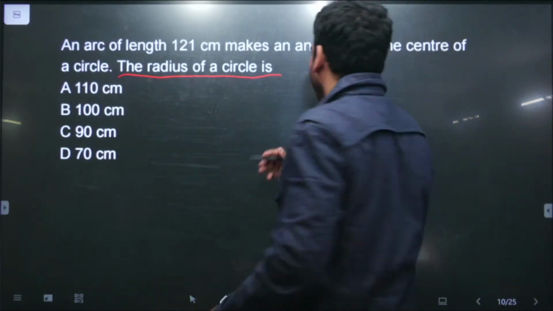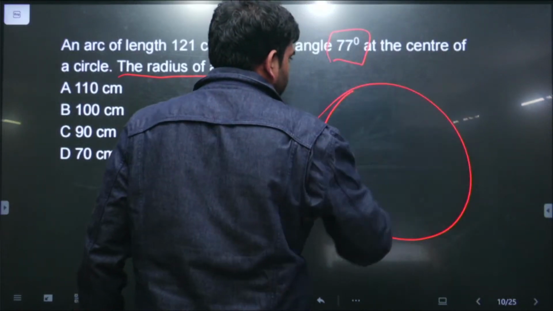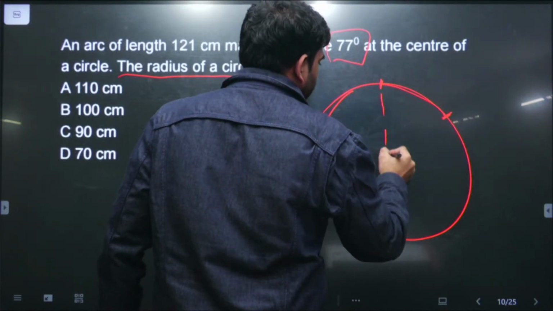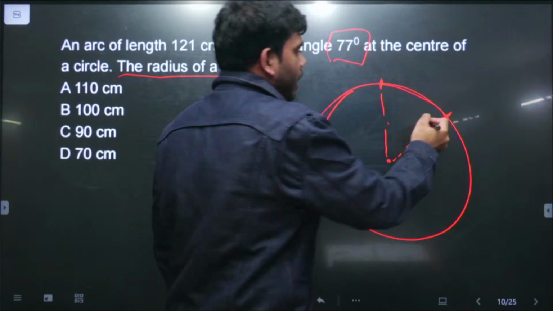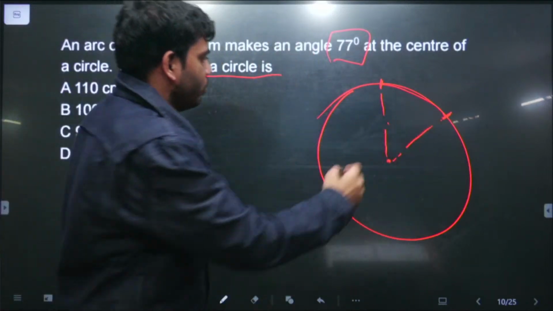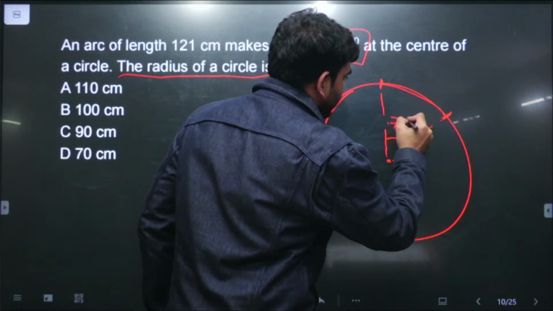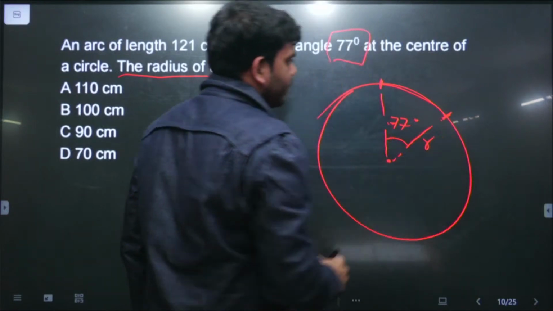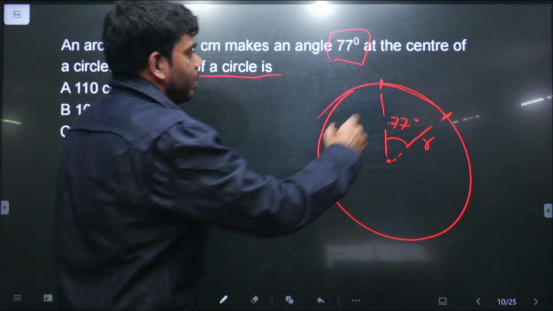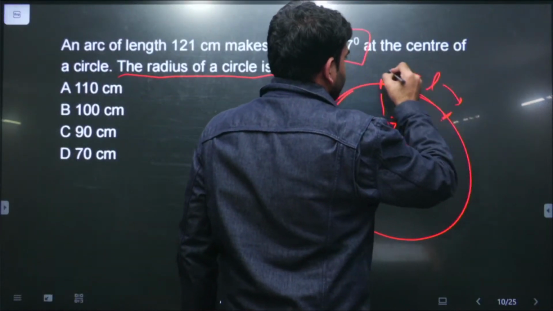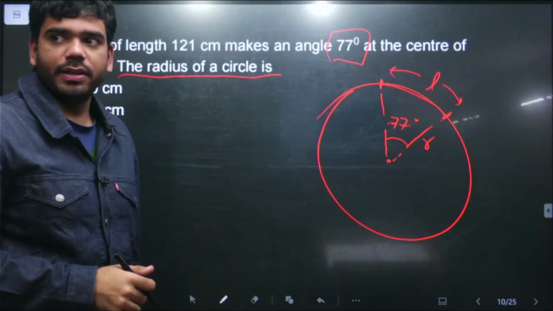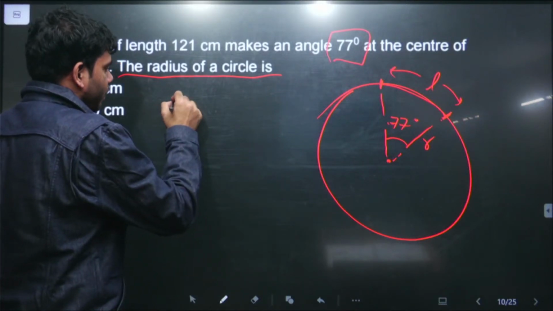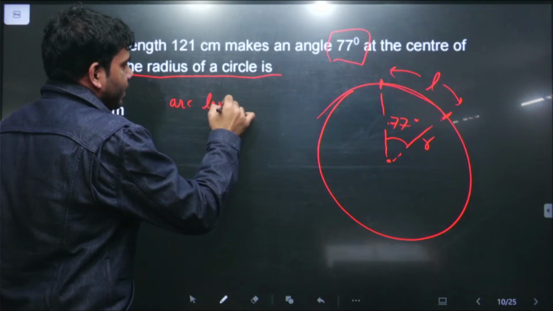What do we have to do? If I draw the figure, this is the center, this is the arc length, and the angle that the arc is subtending at the center. This is given as 77 degree, and this arc length is given, and we need to find the radius of the circle. A very simple question. We need to know the formula and just apply it.